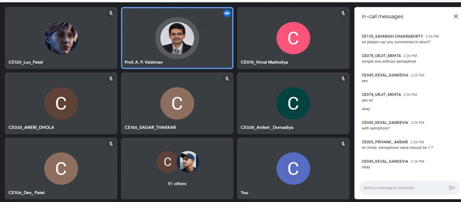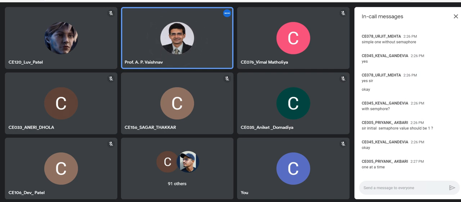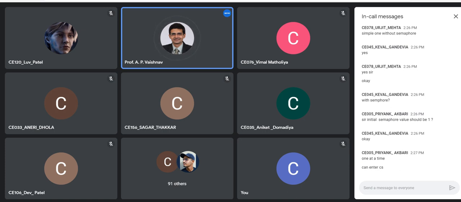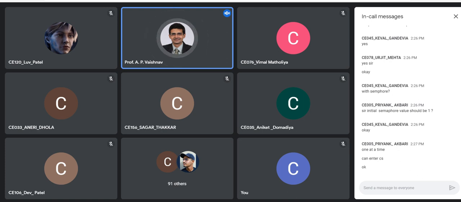The initial semaphore value should be 1. Yes, that is another point. Why are we keeping the semaphore value as 1? There is a reason behind that. Because the first process or first thread that enters the critical section will block the others. Yes or no? Only the thread that gets executed first will be entering the critical section. Others will be blocked. Yes, that is correct. And another thing we found is the entire function is a critical section.